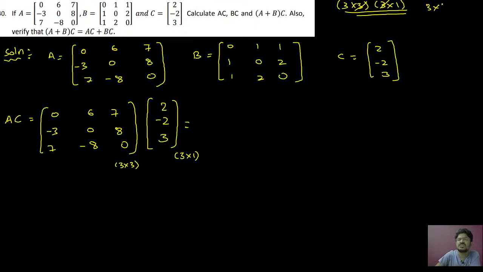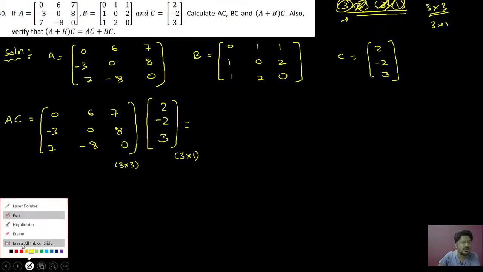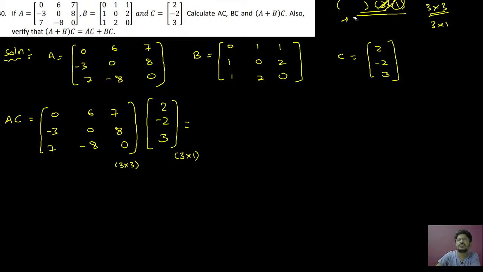Some of you write a 3 cross 3 matrix by multiplying these. I have seen so many students who write a 3 cross 3 matrix by multiplying these two. Please remember, whenever you multiply these two, you can just see here, if I cancel the middle terms, you are going to get 3 cross 1. So this is the shortcut technique of identifying the multiplication. We call it compatibility for multiplication. So if you check through this, you are going to get a 3 cross 1 matrix. Please note that compatibility of matrices tells that after the multiplication we get 3 cross 1.